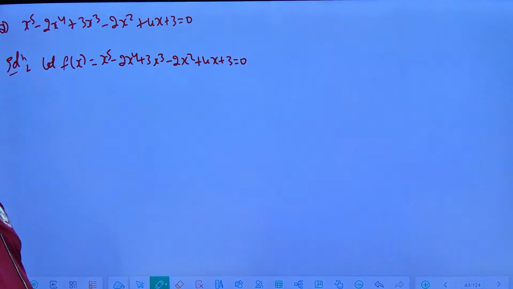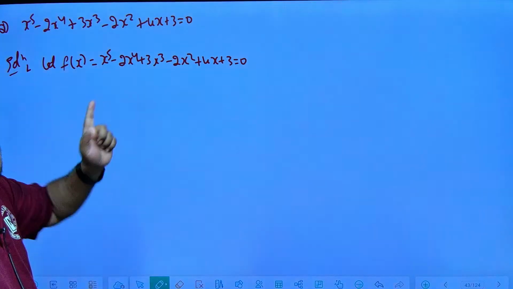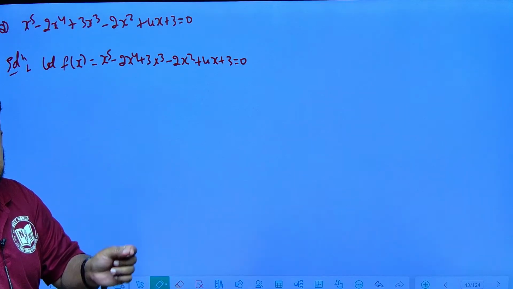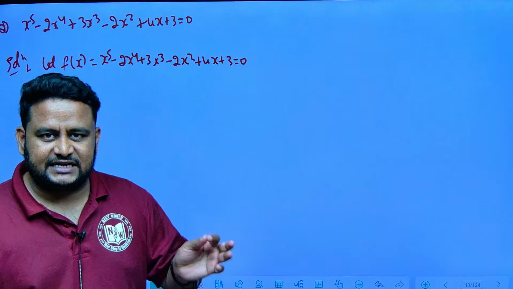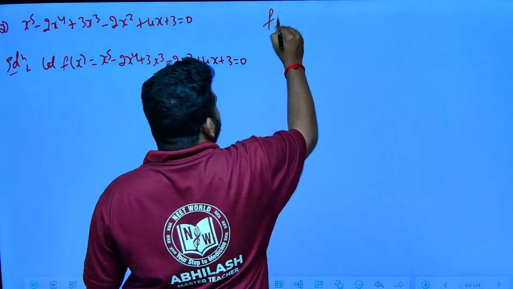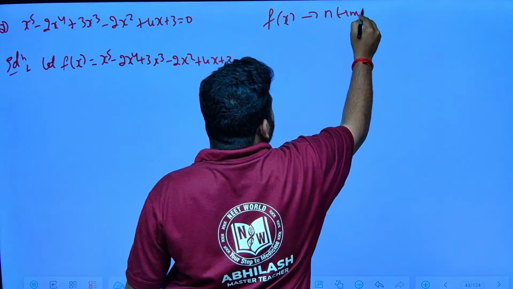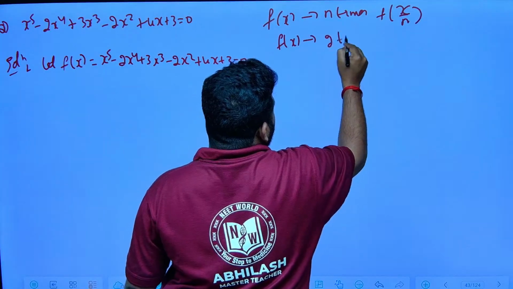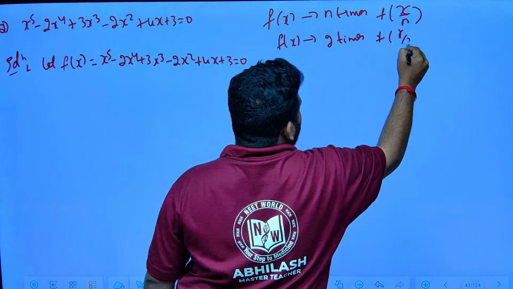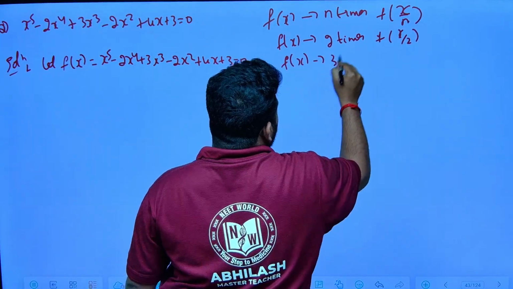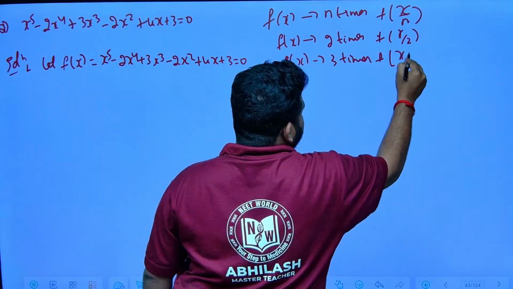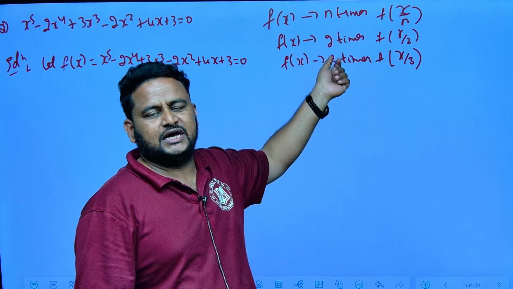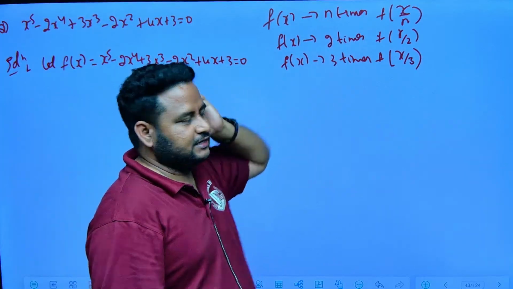They are telling the required equation has roots which are 2 times of this, which means you should not take it as f of 2x, it should be f of x by 2. If it is 3 times, f of x by 3. If it is n times, f of x by n. If it is 2 times, the required equation you will find is f of x by 2. If it is 3 times, you will find f of x by 3, just like that. n can be 1 by 2 times, anything. So f of x by n, here they are telling 2 times.